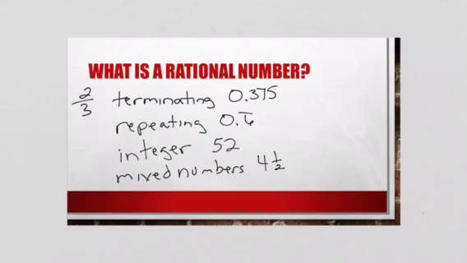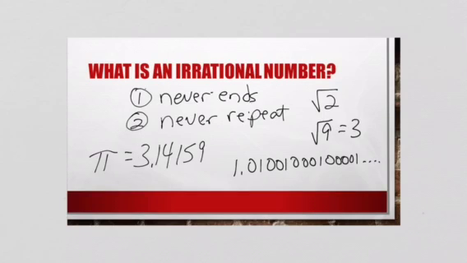So remember, rational numbers are basically all the numbers you've studied so far. Irrational numbers are ones that never end and never repeat. Things like pi, things like the square root of 2, things like 1.0100100100001, continuing on forever and ever. Those are irrational.